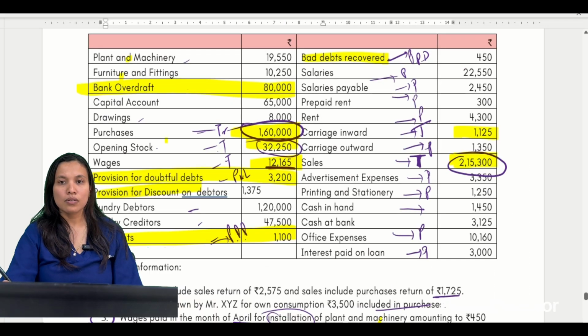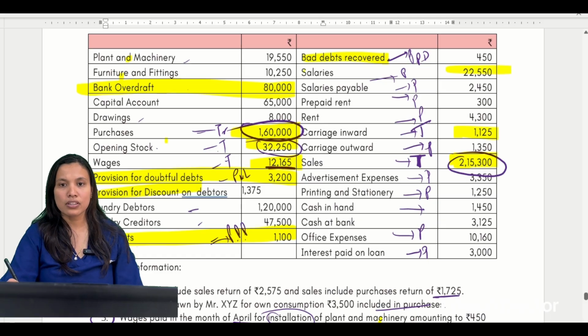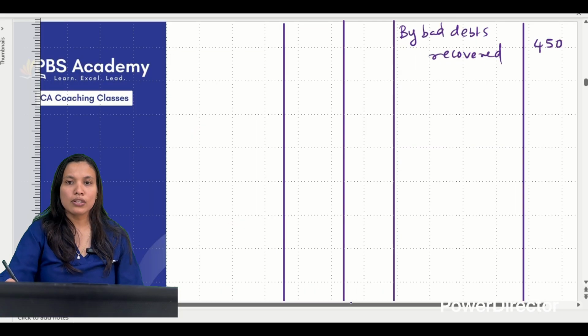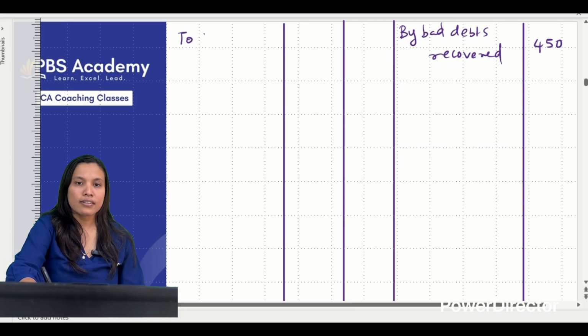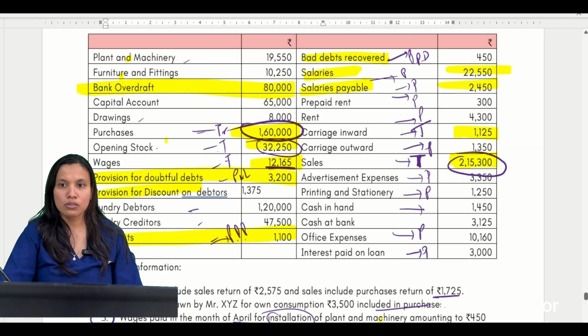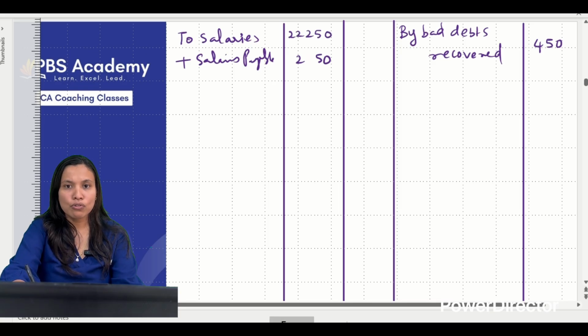ठीक है? Okay. I think yes, salary is 22,550, but I see here salaries payable also. So what we will do? To salaries, add salaries payable. Payable, I remember it as 2450.